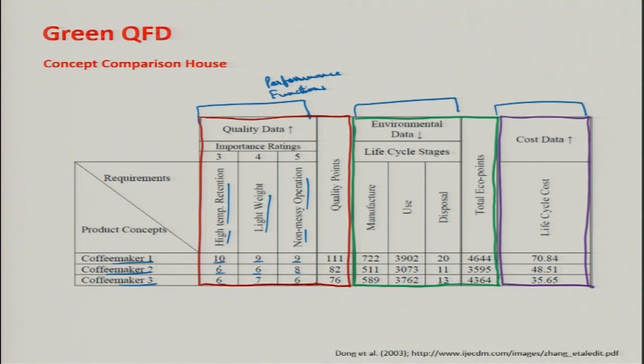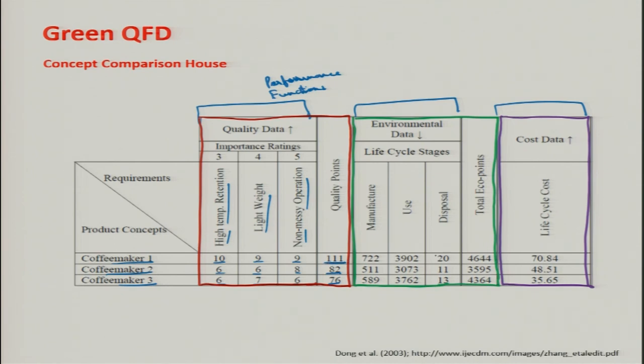Now, these are developed in a similar way to what we have seen in our previous slides. They conducted this study and developed these ratings for the quality or performance of the product, and the final quality points obtained are 111. This 111 is 10 into 3 plus 9 into 4 plus 9 into 5. These are the quality points. From the quality viewpoint, they observed that coffee maker 1 is the leader, with maximum points.